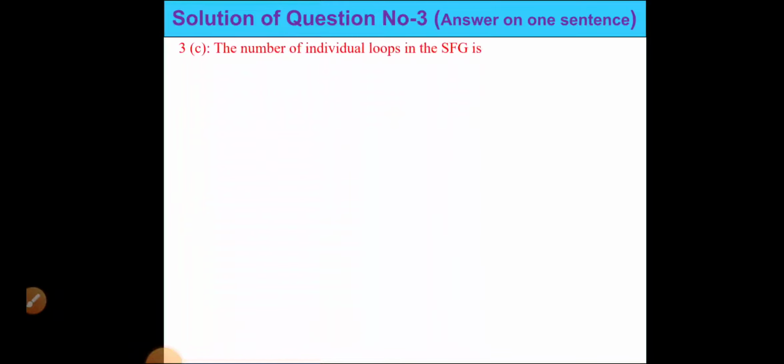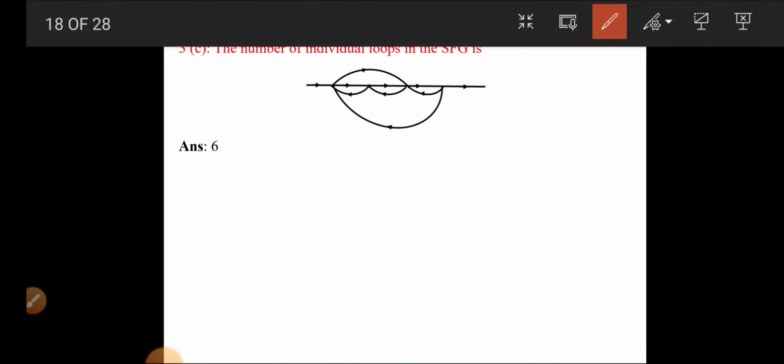Next, the number of individual loops in the signal flow graph is 6. So see how it becomes 6. Number of individual loops: first is this one, next is this one, next is this one, next is this one.